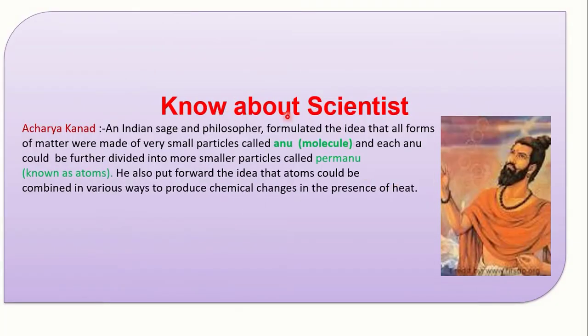Let's know about a scientist. Acharya Kanad, an Indian sage and philosopher, formulated the idea that all forms of matter were made of very small particles called anu, or molecules, and each anu could be further divided into smaller particles called parmanu, also known as atoms. He also put forward the idea that atoms could be combined in various ways to produce chemical changes in the presence of heat.